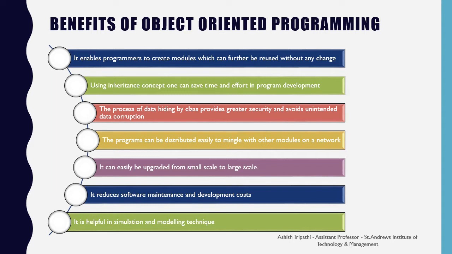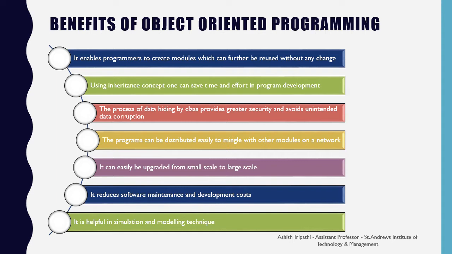The class hides the data from the outside world and adds security to it. The program can be distributed easily as the objects can mingle with other objects on the network. The small modules can be upgraded to large modules by adding new features.